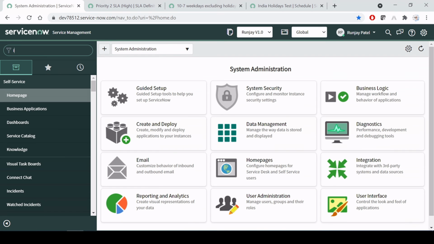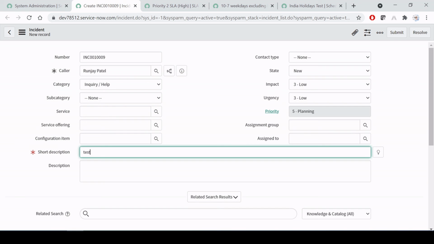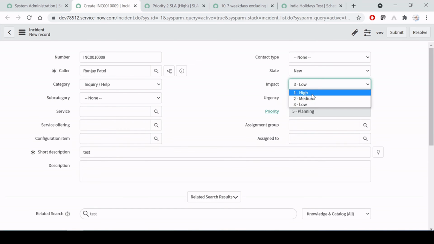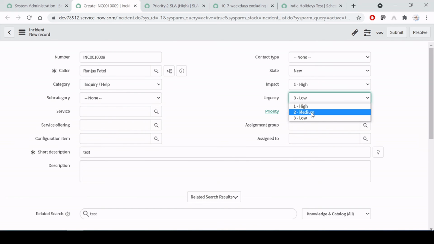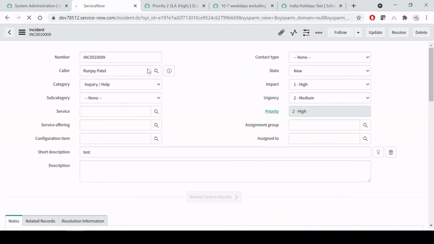So let's say incident. I'm going to create one incident so that you can have a look at how SLA is getting applied. So let me select my name. This is for testing, and the priority which we have to select is high over here. I'm just saving this, and we will see our SLA should attach over here, right? I don't know why it is taking this much time. Usually it should not take this long.